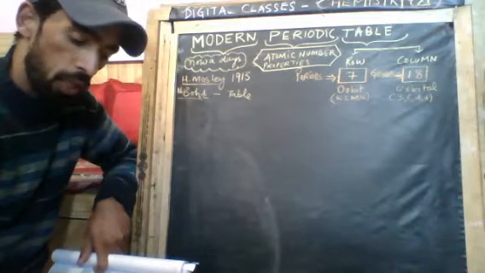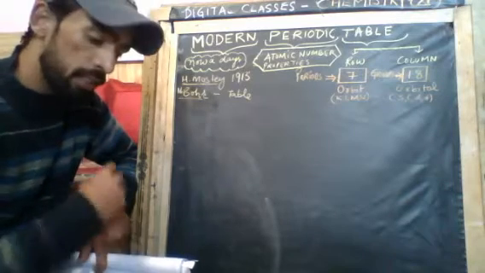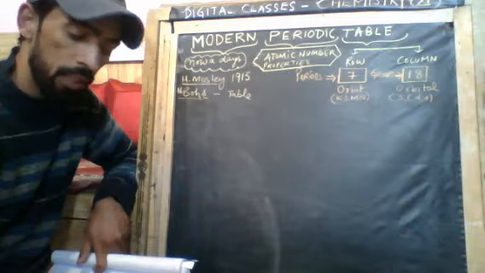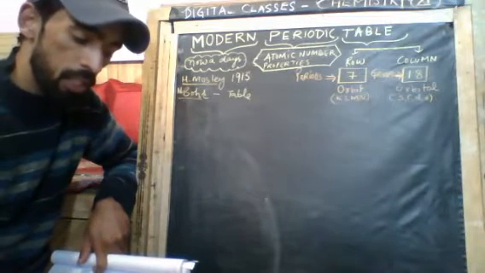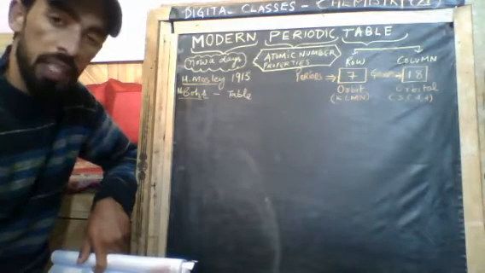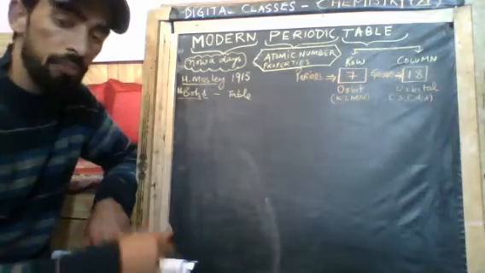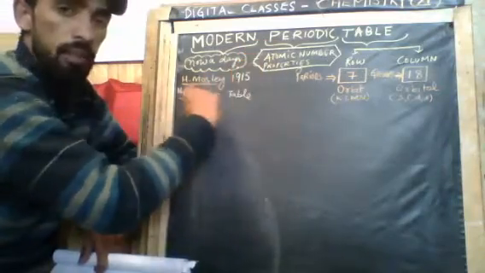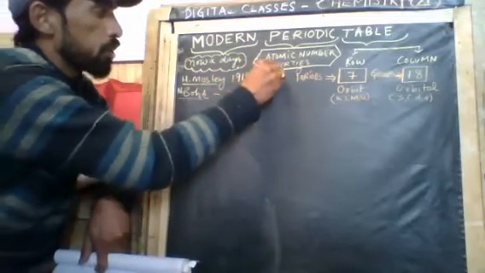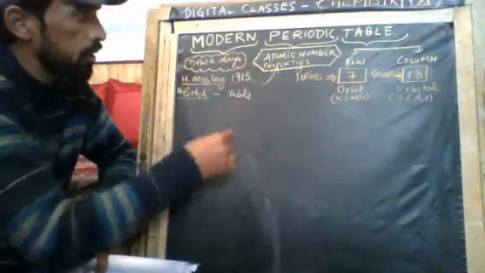According to Bohr and Moseley, Henry Moseley in 1913 observed the characteristics of X-ray spectra of the elements, and he concluded that the atomic number is a more fundamental property of an element than its atomic mass. After that, this periodic table was framed on the basis of atomic number. This was the main contribution of Henry Moseley to make this periodic table more comfortable.